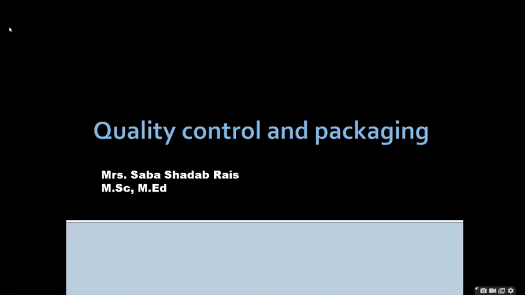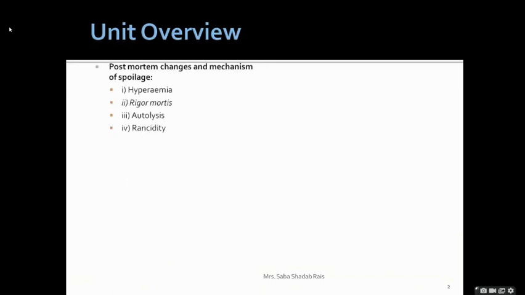As our subject is fishery biology, we are concerned with the fish and the seafood. So we will be talking about the quality control and packaging. But before that, I would like to discuss what topics we are going to cover under this unit. First we will be talking about the postmortem changes. In general, about the hygiene we had discussed a little, but postmortem changes we will be talking about first.